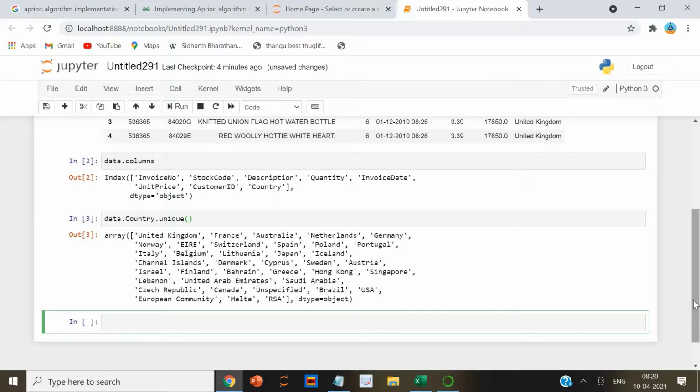Next is cleaning the data. That is stripping the extra spaces in the description, then dropping the rows without any invoice number, and dropping all transactions which were done on credit. That's all we are doing as part of cleaning the data.